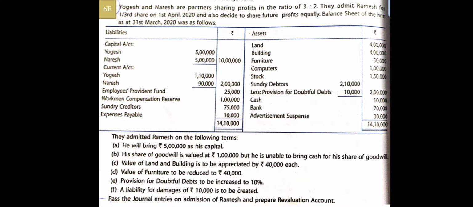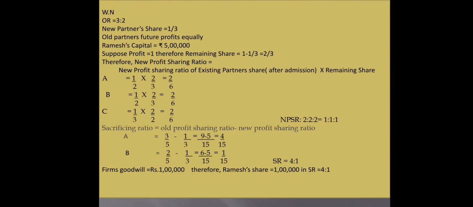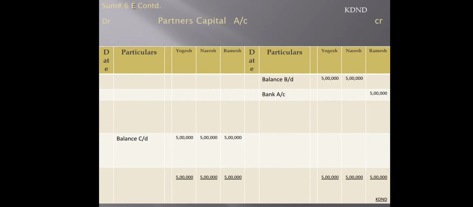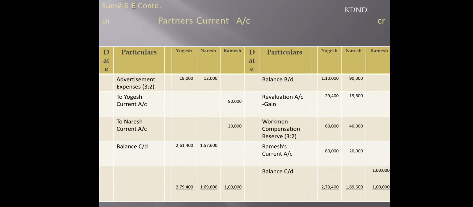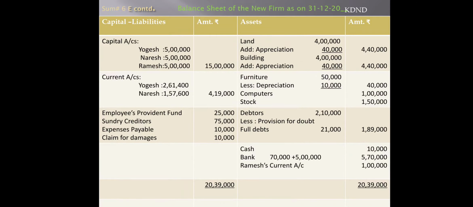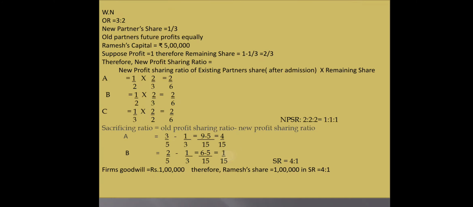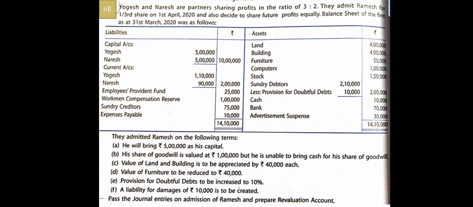Now first of all you have to draw the revaluation account, partners' capital account and partners' current account as well and the balance sheet, right? So we have to move on with the sum step by step. First of all, as we are aware, we always find out the working with respect to goodwill because goodwill is there in the sum. We will do the working for goodwill, that is, first we will find out the sacrificing ratio.